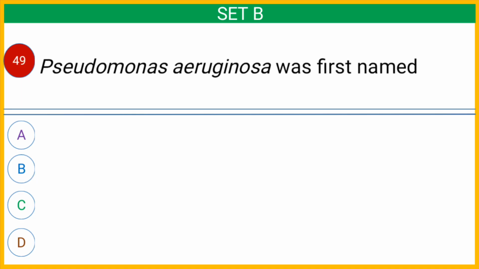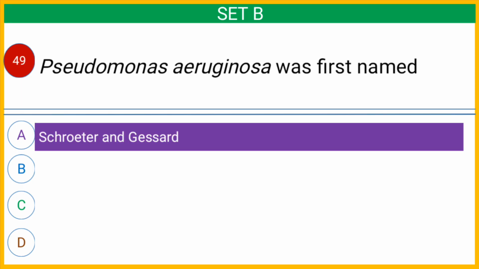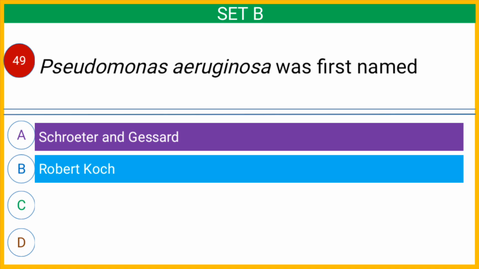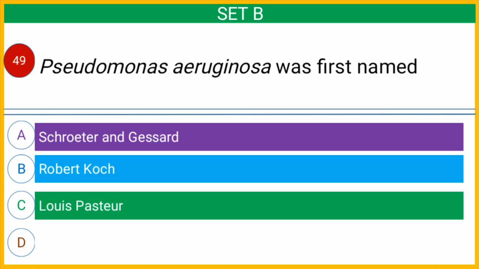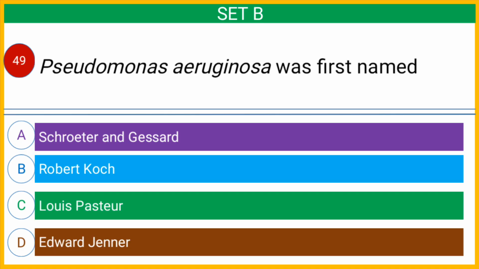Question number 49. Pseudomonas aeruginosa was first named by option A, Schroeter and Gessard, option B, Robert Koch, option C, Louis Pasteur, or option D, Edward Jenner. And the correct answer is option A, Schroeter and Gessard.